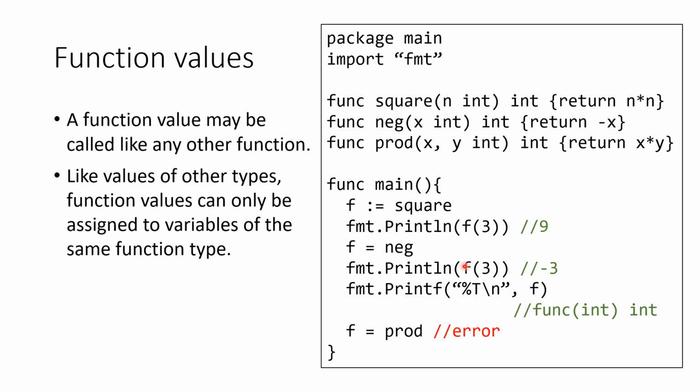So calling f of 3 is the same as calling neg of 3 at this point, which returns the negative of 3. And then you can also print out the type of variable f as in this Printf statement, and it displays func(int) int. So this is the function type of the variable f.